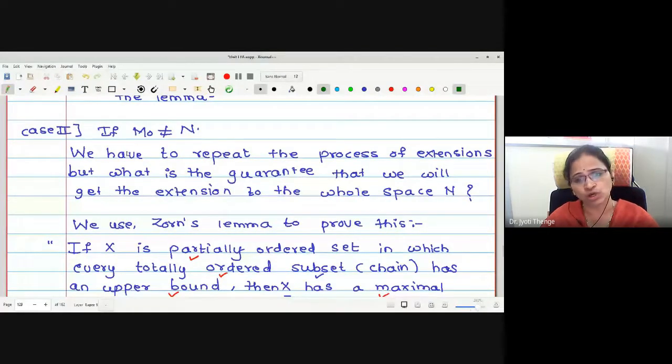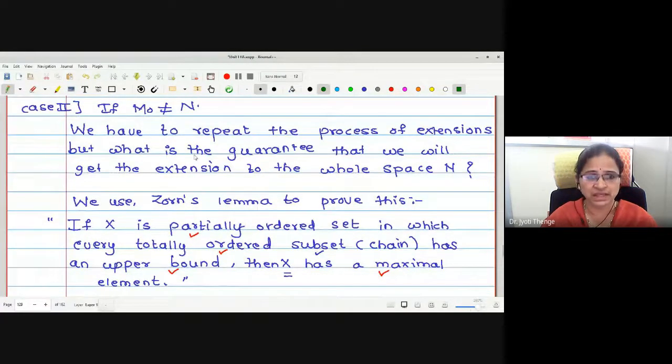If M naught is not equal to N, then one may say that repeating the same process many times, we can get the functional defined on the whole space. But what is the guarantee that we will get the extension of the corresponding subspaces to the whole space?